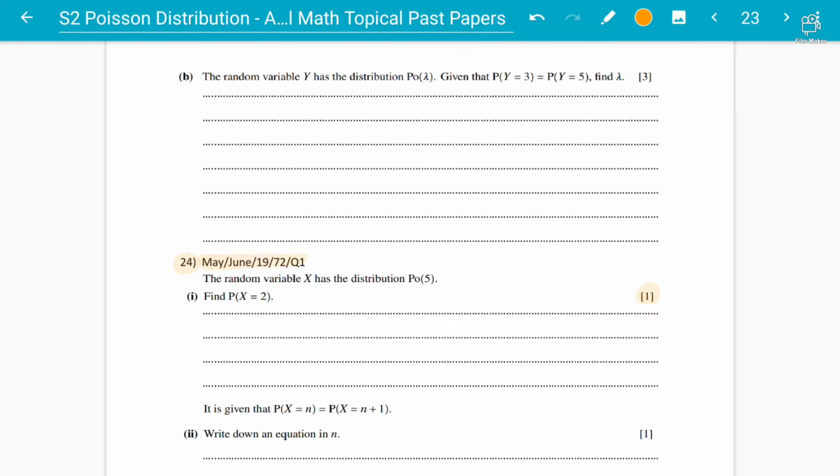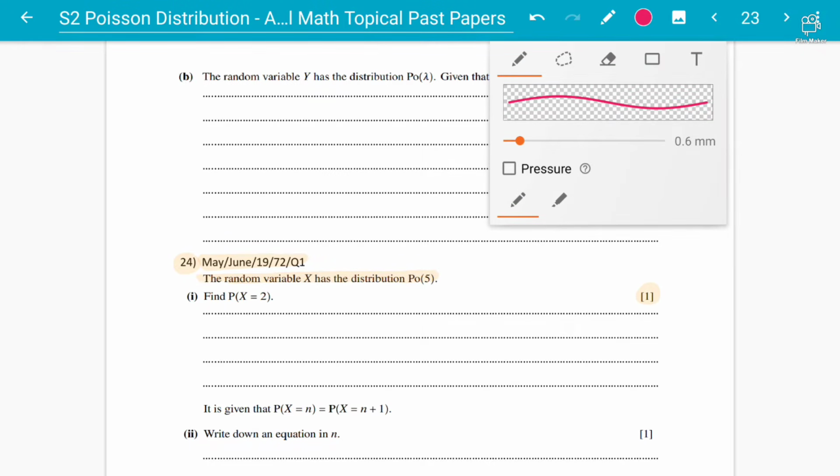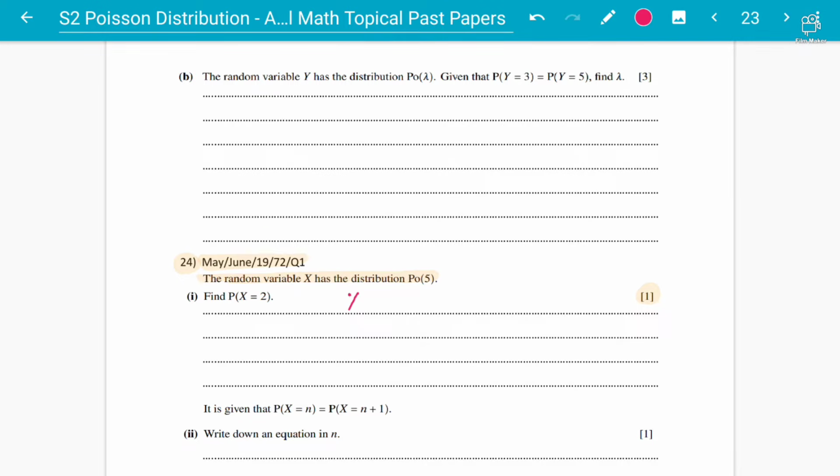Now definitely the paper has changed to paper 6. The random variable X has the Poisson distribution with mean 5. So this means X follows a Poisson distribution where the mean, or lambda, is 5, and you have to find the probability of X equals 2. That is, what will be the probability when the value comes as 2.